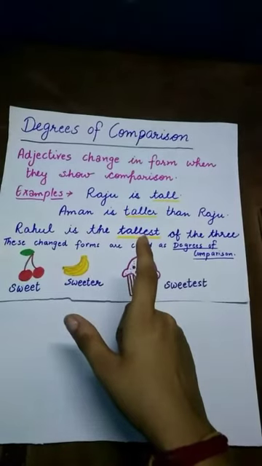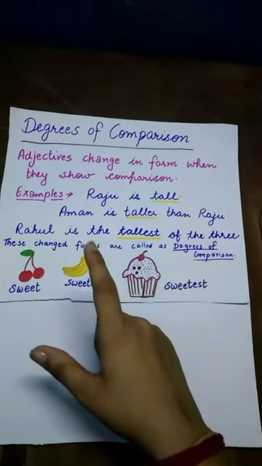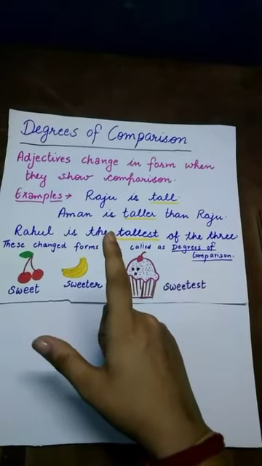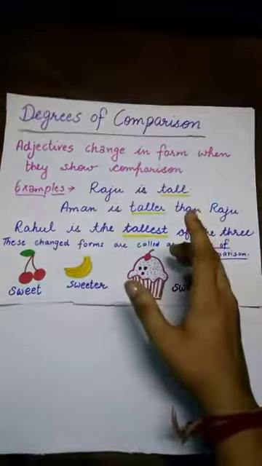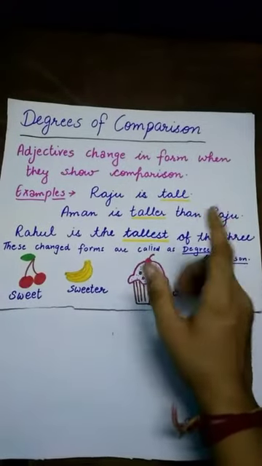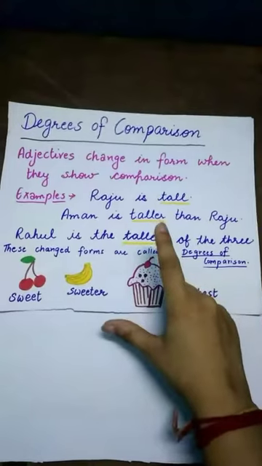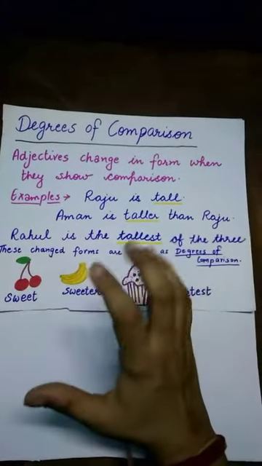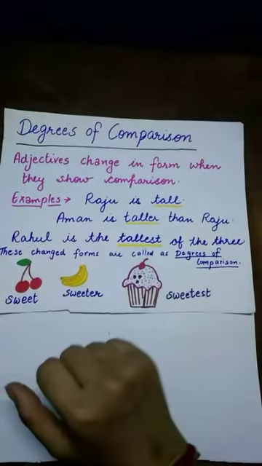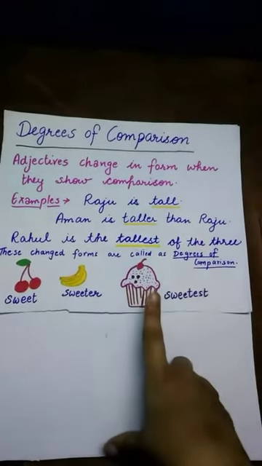Similarly, when we are comparing the height of Rahul with both of them, Rahul is the tallest of them. Now in these sentences, the adjective tall changes its form by adding er and est to itself. Now read out the few more examples. Sweet, sweeter, sweetest.